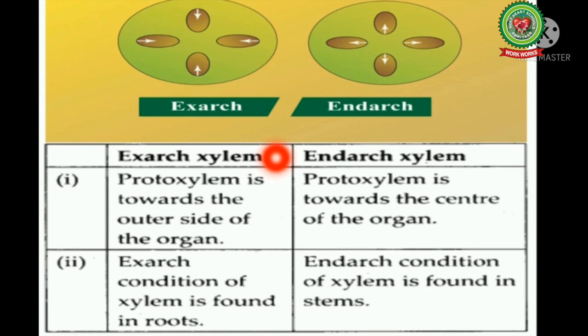On the basis of the position of protoxylem in vascular bundles, the primary xylem can be further differentiated into two types, exarch xylem and endarch xylem. If the protoxylem is towards the outer side of the organ, then the condition is called exarch, and if the protoxylem is towards the center of the organ, then it is endarch. Exarch condition of the xylem is found in roots, whereas endarch condition of the xylem is found in stem.